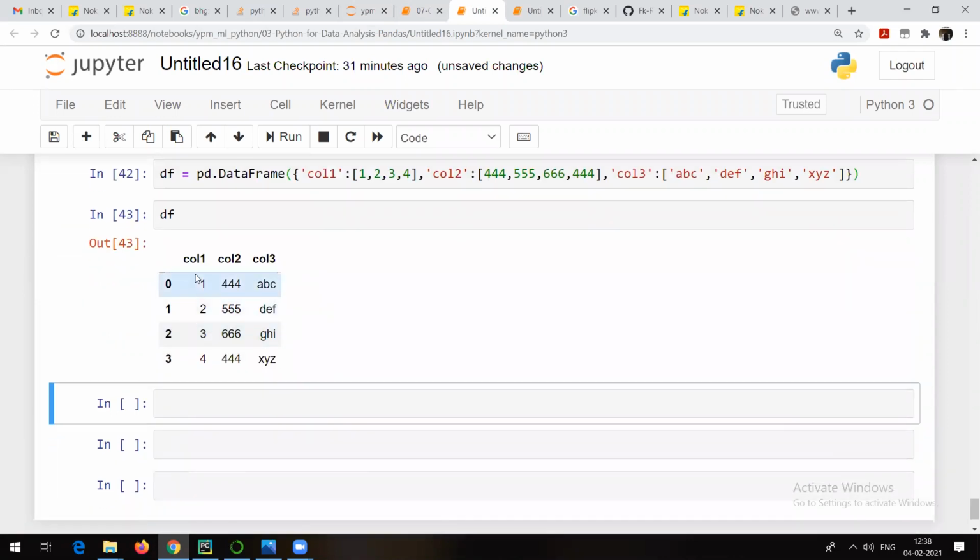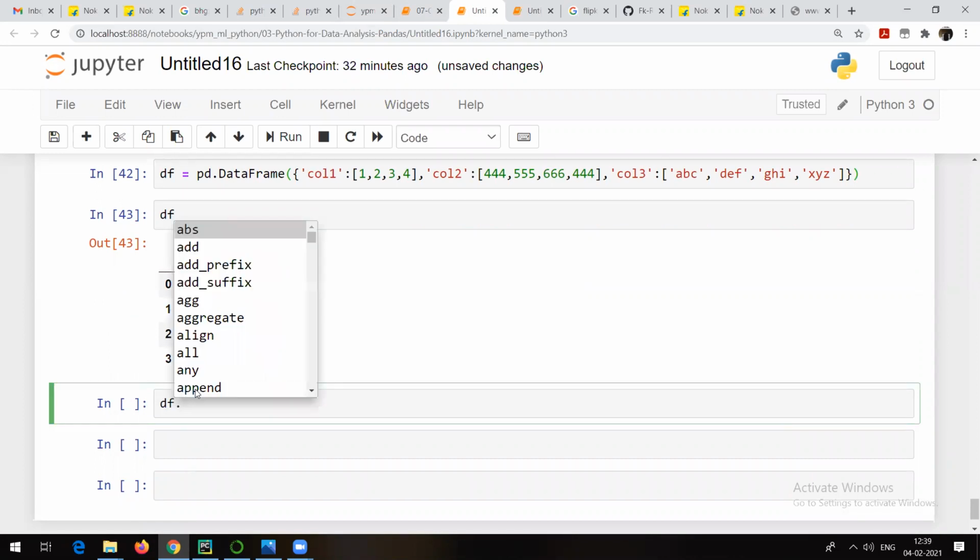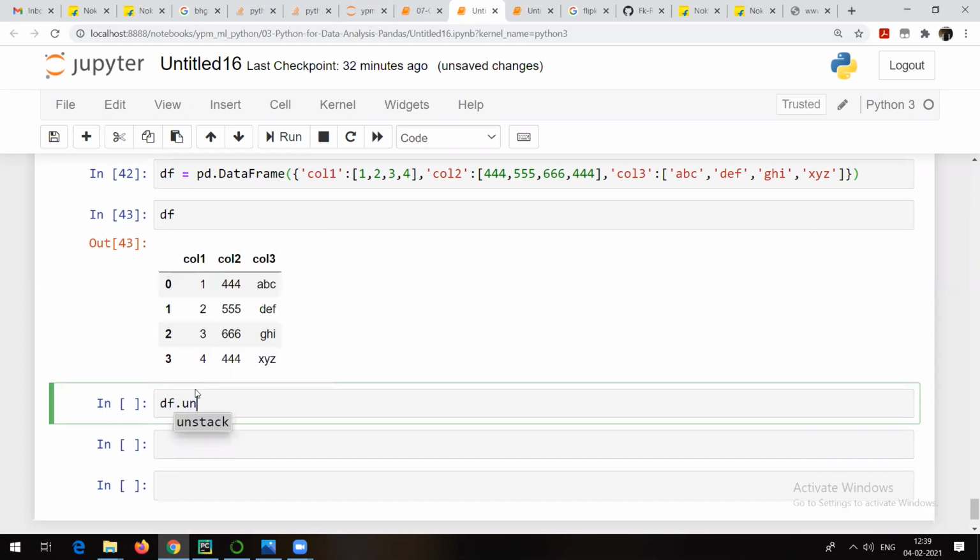So what do we have in the data frame? Column 1, column 2, column 3, and these are the respective values in those columns. Now we want to understand different methods. For example, this is a method I just showed you. If you type data frame dot and press the tab button, you'll be able to see a lot of methods, but you do not need to remember all those methods.